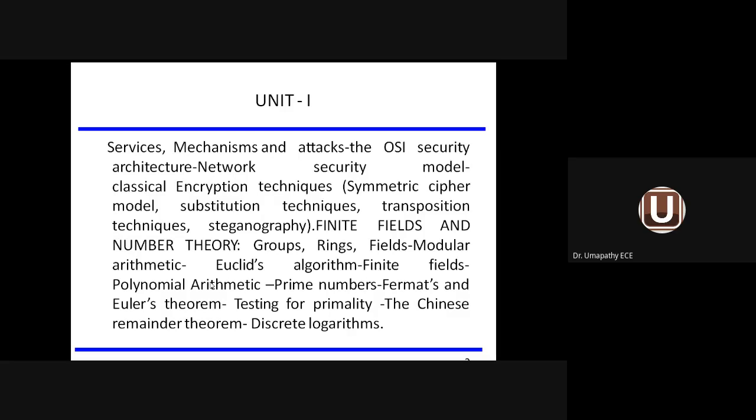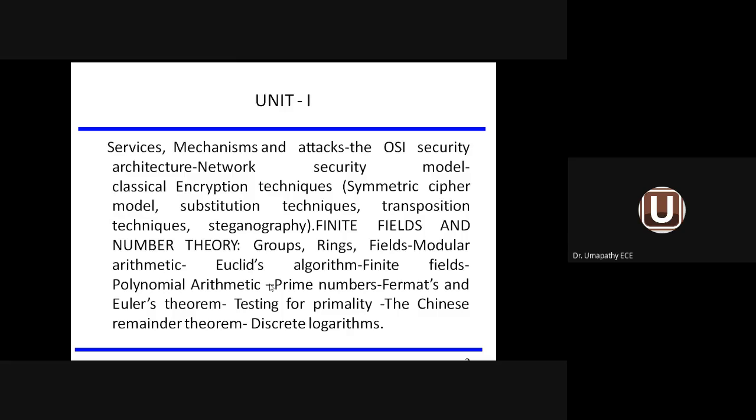Now we have to see the remaining topics: finite field and number theory. We are going to see certain topics under number theory and finite field, which are mostly correlated with the field of mathematics, like group, ring, field, and modular arithmetic. Modular arithmetic means you are going to use addition, subtraction, multiplication, and division on modular variables.